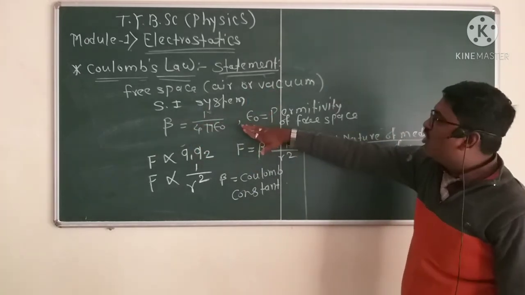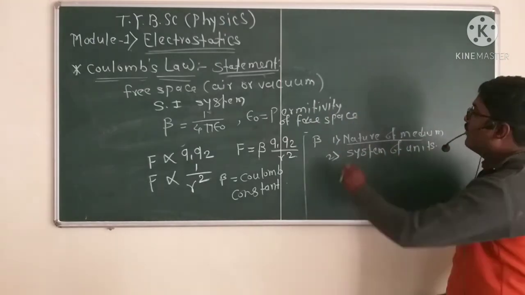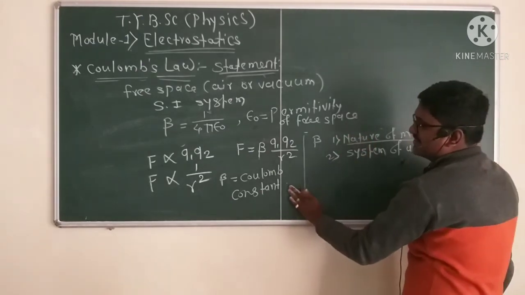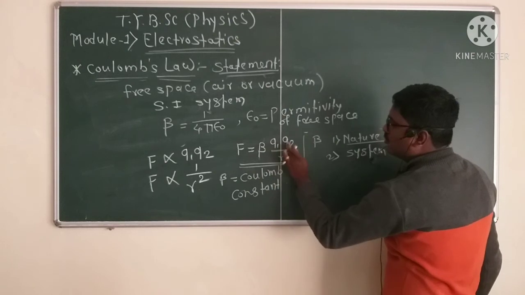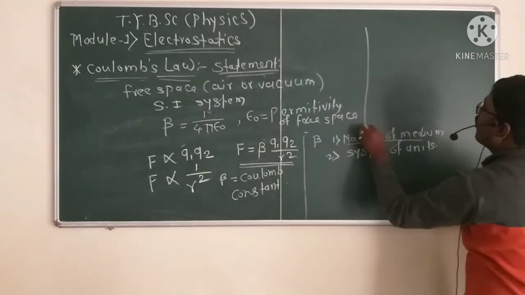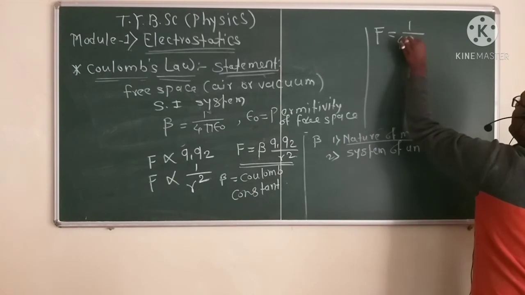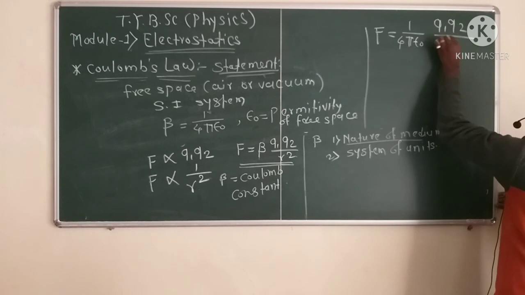Then the equation F is equal to beta q1 q2 upon r square becomes F is equal to 1 divided by 4 pi epsilon naught times q1 q2 upon r square.